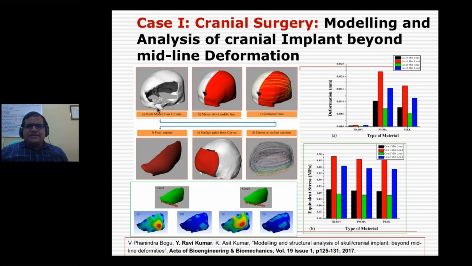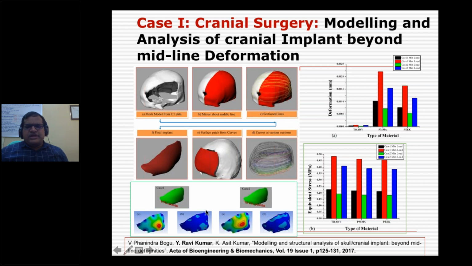Once you design the implant and try to fit it here, we need to fit it to the skull. This is the implant, and this is the native skull, and we need to fix it. For fixing, there are some guidelines and rules in craniofacial surgery: how many fixation points, in such a way that your pressure should be uniform.